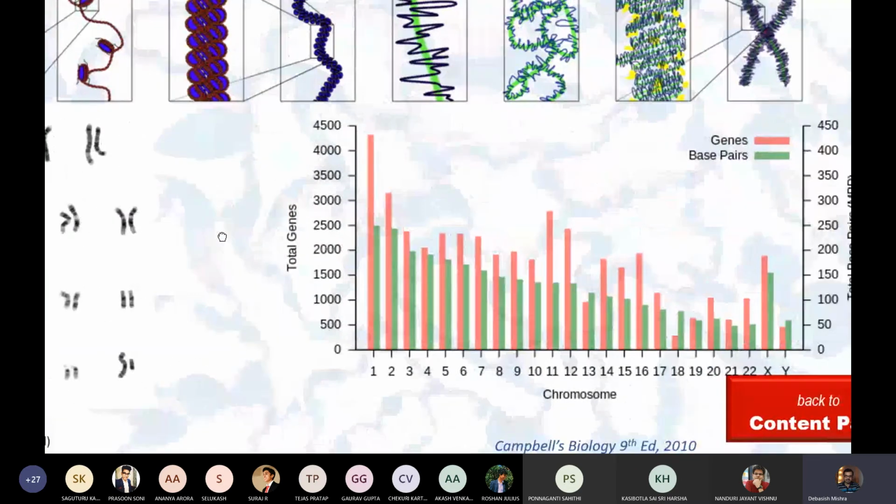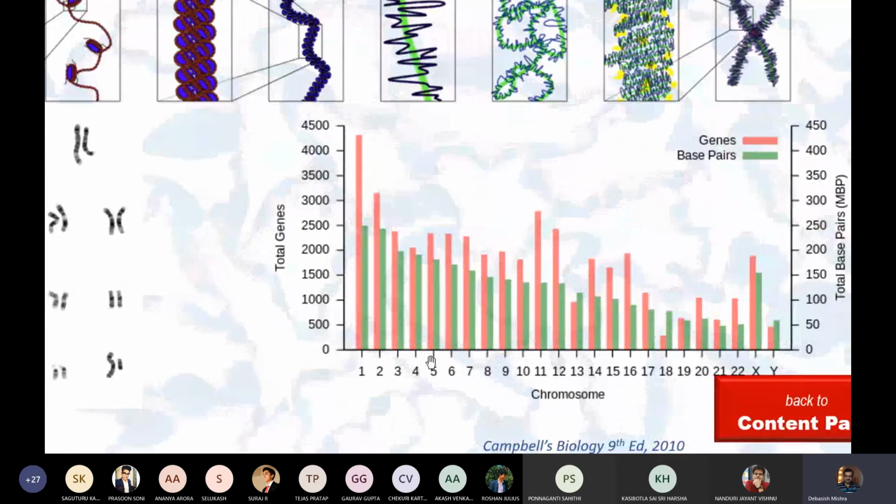Now later on, we found that individual chromosomes have different numbers of genes also. You see this? These are the numbers of these chromosomes. Chromosome 1, which is the largest, longest chromosome. Then chromosome 2, 3. So it depends on the length also. There is this number of genes, and of course the total base pairs. MBP stands for million base pairs. You see here, million base pairs.